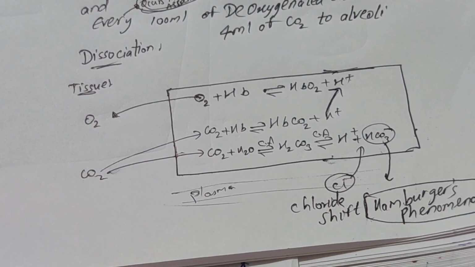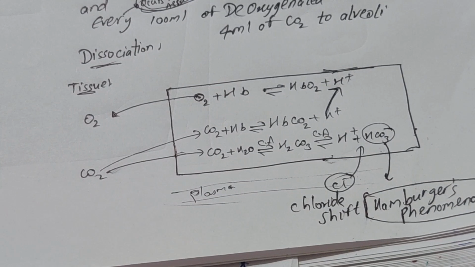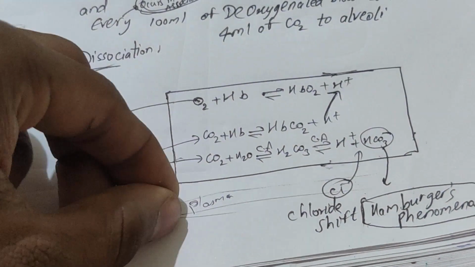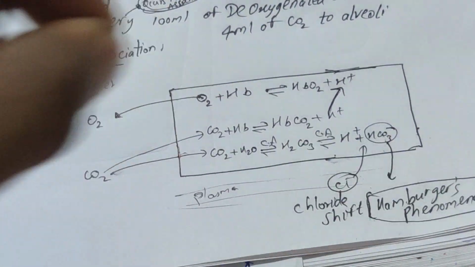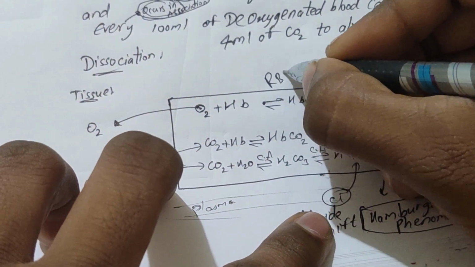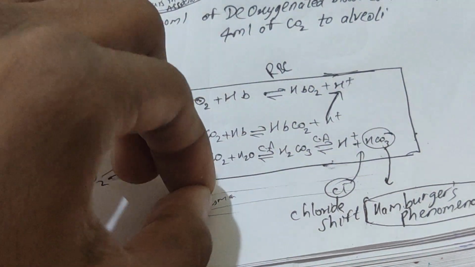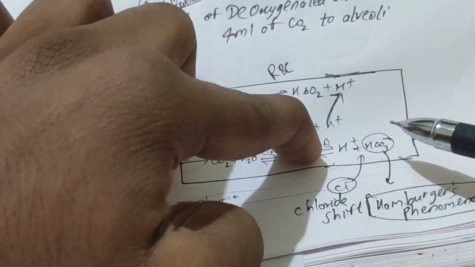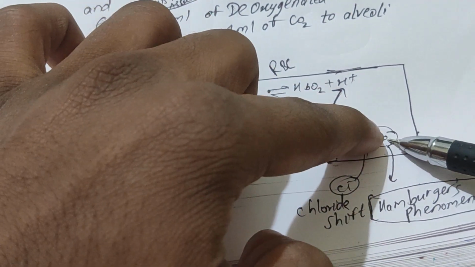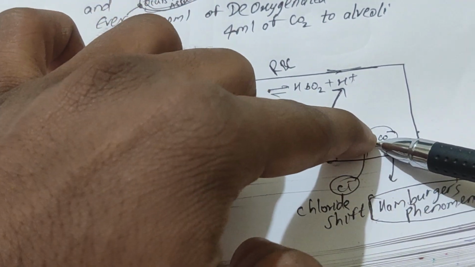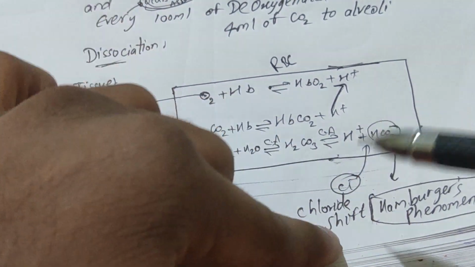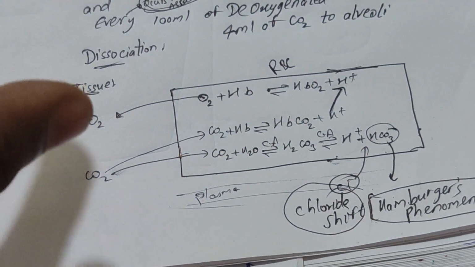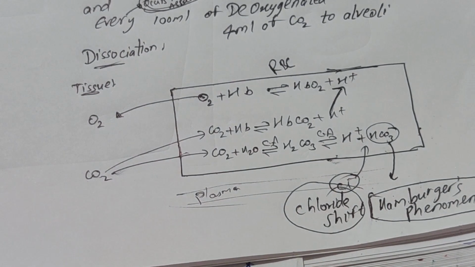But what is happening? HCO3 minus concentration is increasing, but it crosses a limit, beyond which it should not cross. The plasma has lesser HCO3 minus as compared to RBC, so here there is much more HCO3 minus. So this HCO3 minus goes out and Cl minus comes in, and this is called Hamburger's phenomenon or chloride shift. I think it is clear for you right now.